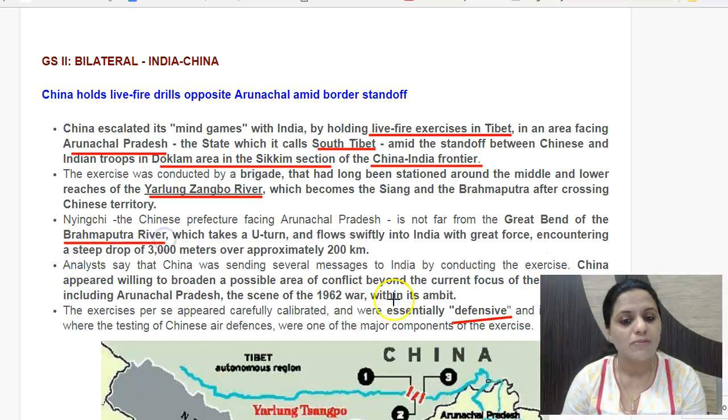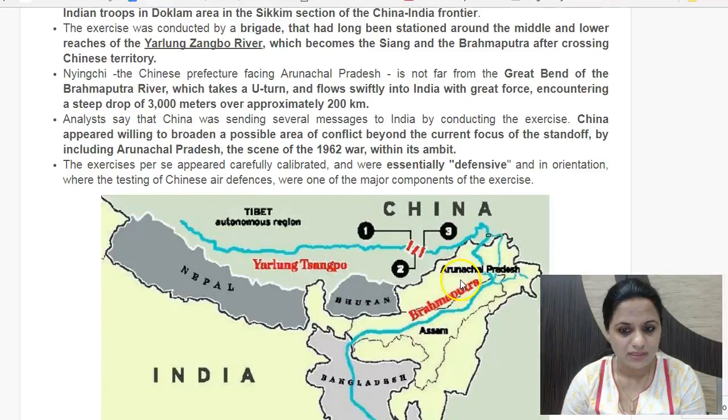So the Brahmaputra river, before it enters into India, is known as Yalung-Zangbo in China, and then it becomes Siang and Brahmaputra river. So here it's a sharp U-turn which it takes, a sharp fall which is there. This is called the Great Bend, a hairpin turn, and this is a steep drop of the river too. It is a drop of around 3,000 meters over approximately 200 kilometers. So here you can see this.